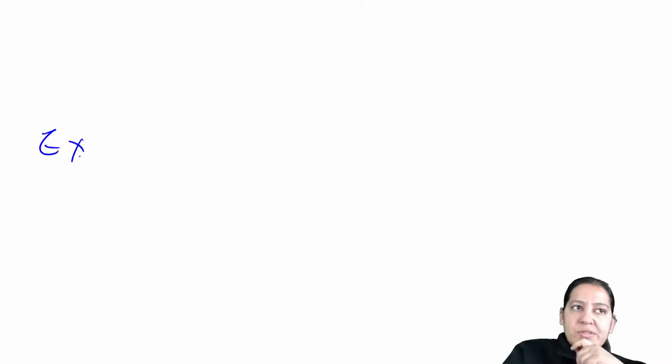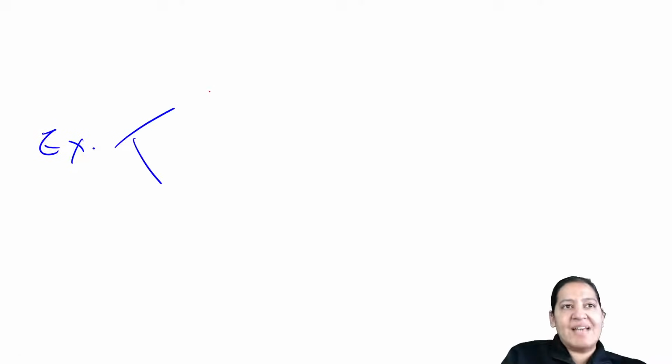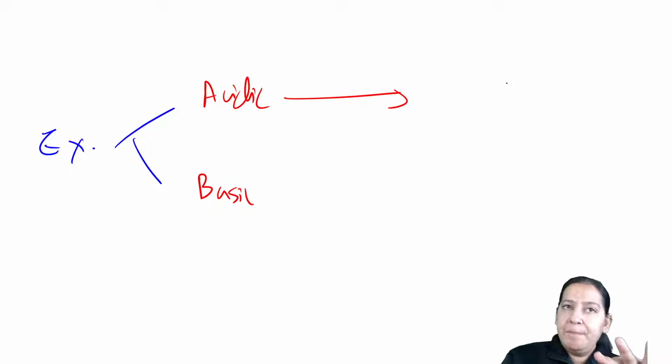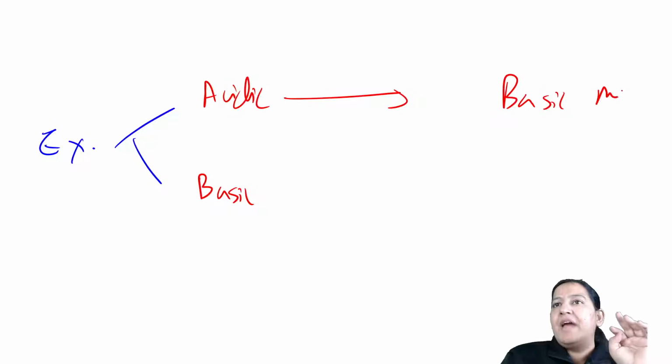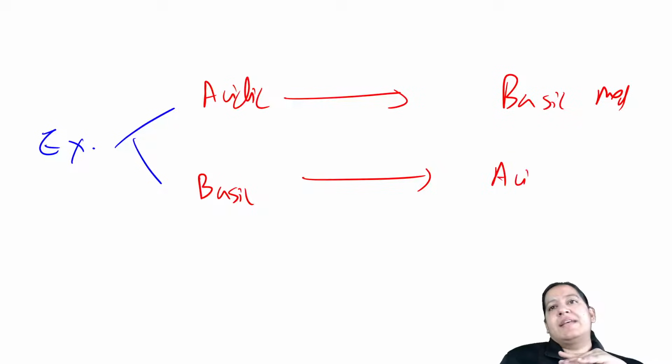For excretion, the opposite medium is required. If you have an acidic drug or a basic drug, acidic drugs are excreted in basic medium and basic drugs are excreted in acidic medium.